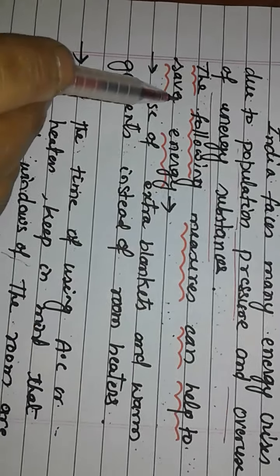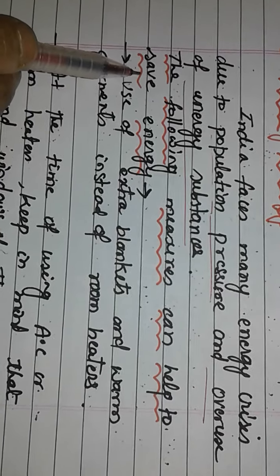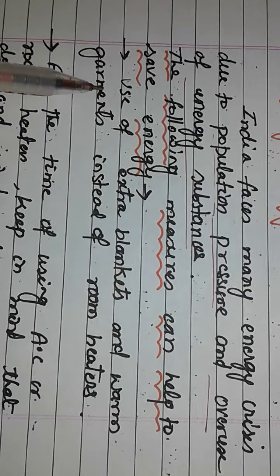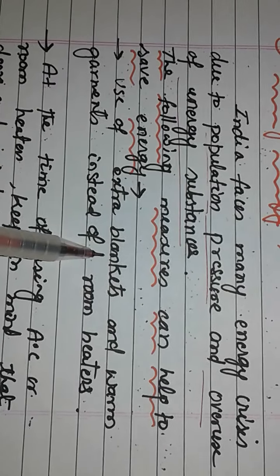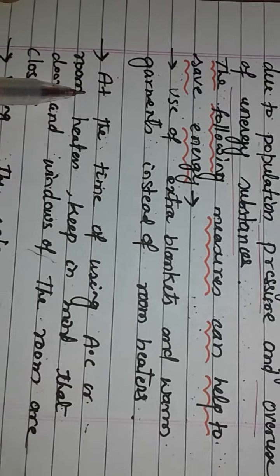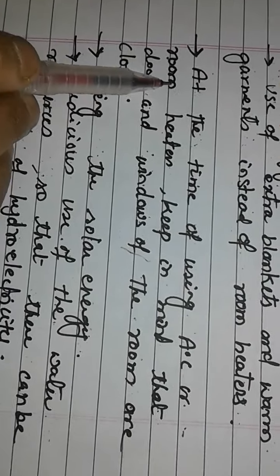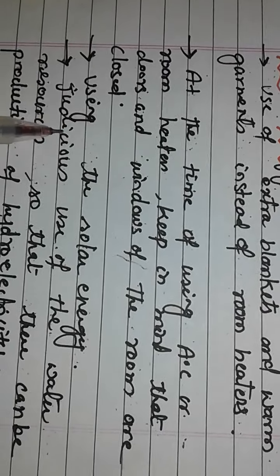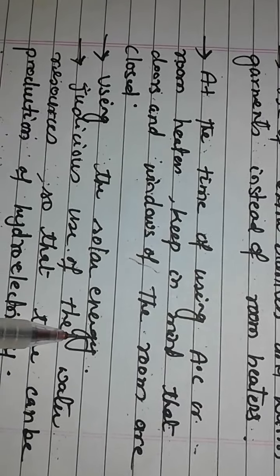Here a question may be asked, children: what measures can be taken to save energy resources? One, use extra blankets and warm garments instead of room heaters. Next point, when using air conditioners and room heaters, keep in mind that the doors and windows of the room are closed. Using solar energy.